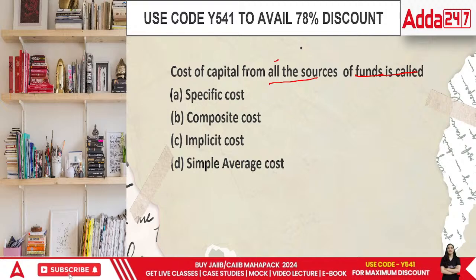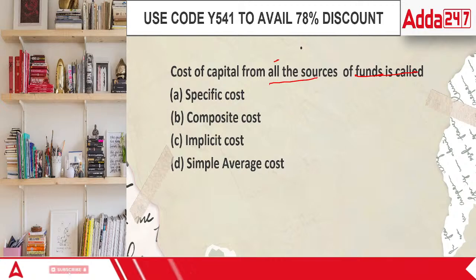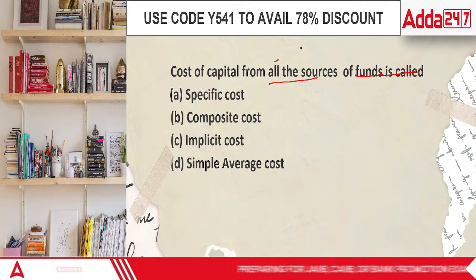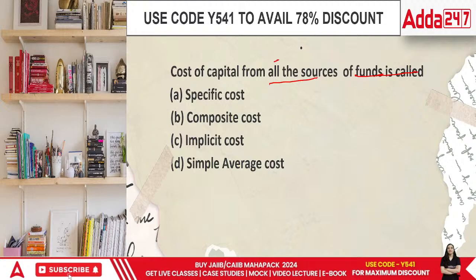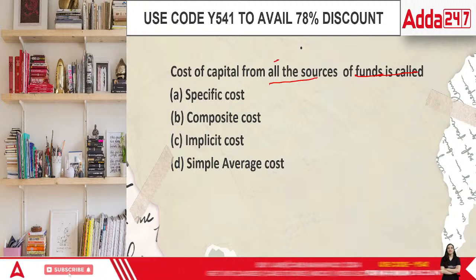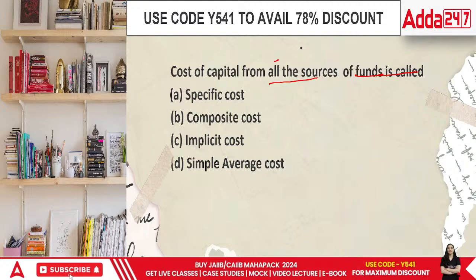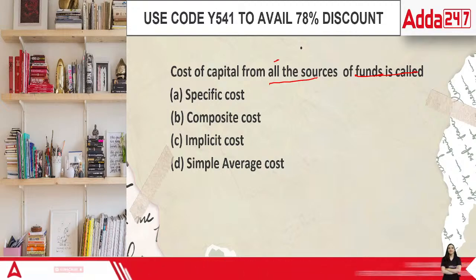Because only that particular method should be used further. Is it specific cost, composite cost, implicit, or simple average? Which one is the answer?